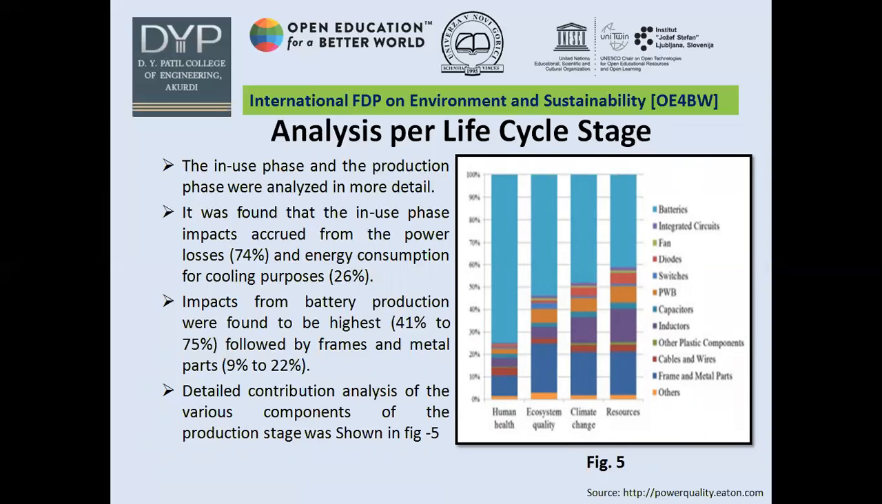And when talking about the impact from battery production, it was found that battery production was highest, and it varies from 41 to 75%, followed by frames and metal parts from 9 to 22%. So in the production section, we can see by weight also the batteries constitutes the maximum weight, and the next in the line was frames and metals, and similar proportion of impacts are coming from these two sections. So this figure gives you the detailed analysis of various components of the production stage.